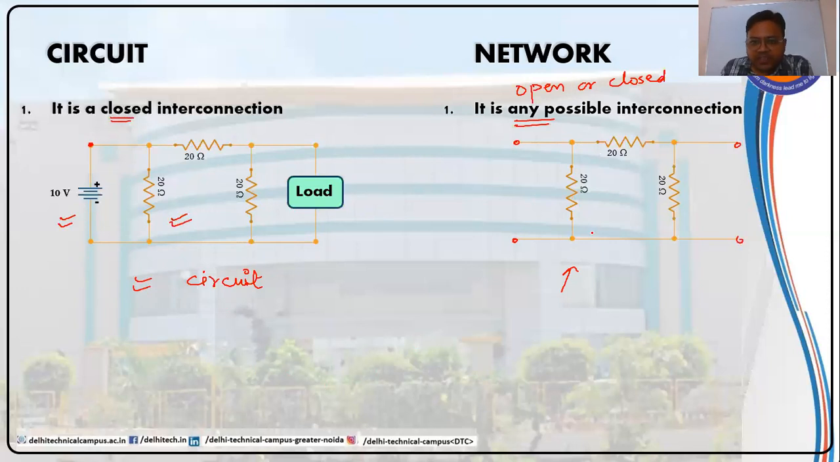So if I look at these three resistances, they are interconnected in a closed fashion. But in here, we do not have a closed path. Similarly, we do not have a closed path here. That means we have an open path here, we have a closed path here, we have an open path here. So if we have an open path at any point in an interconnection, that means we cannot regard that particular interconnection as a circuit. So it will become a network, as a network can have open as well as closed interconnections. Let us proceed further.